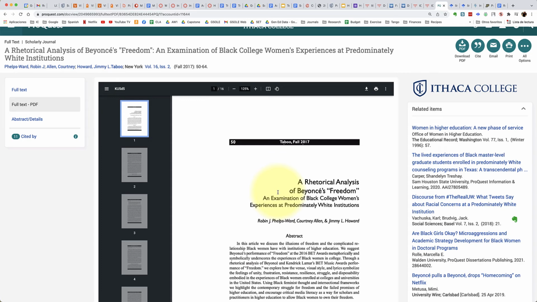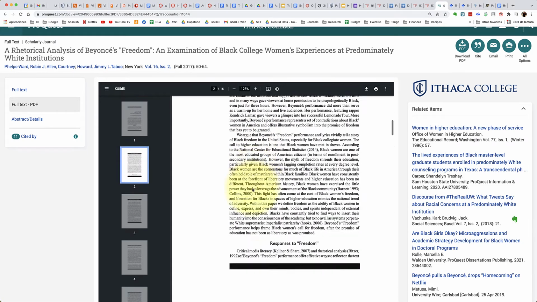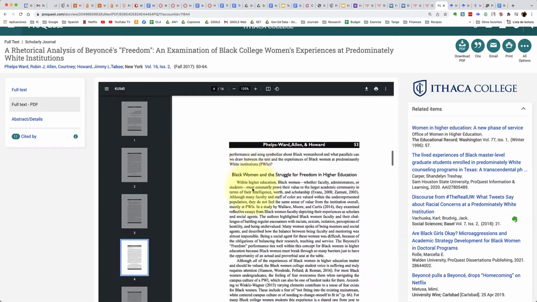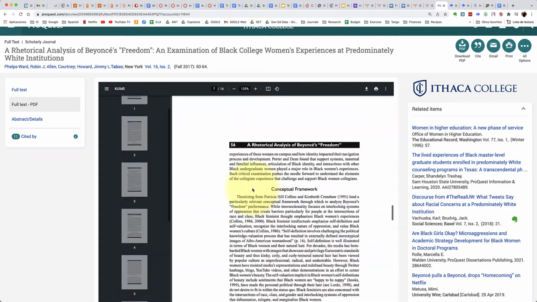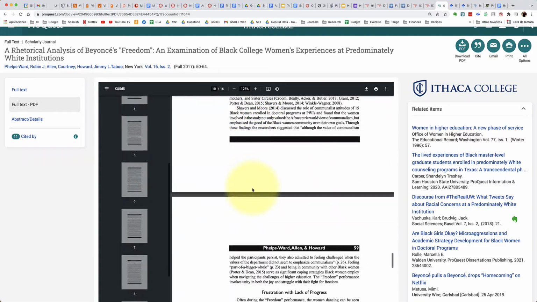If you happen to find a source that was published within the last 5 years, then what you can do to find other sources, especially if this source is perfect for your research, you felt like you hit the lottery and you don't have to do any more research practically because you feel like you found what you were looking for, then more than likely that author cited other really great sources. So if something's been published in the last 5 years, then they have very recent sources.